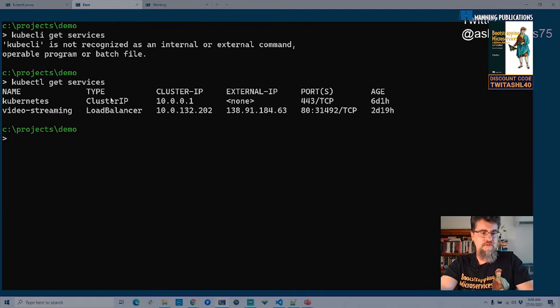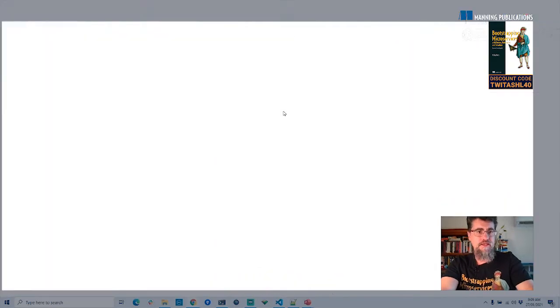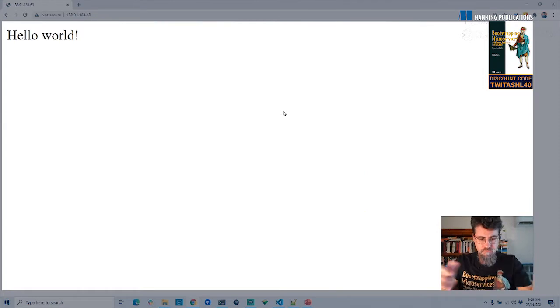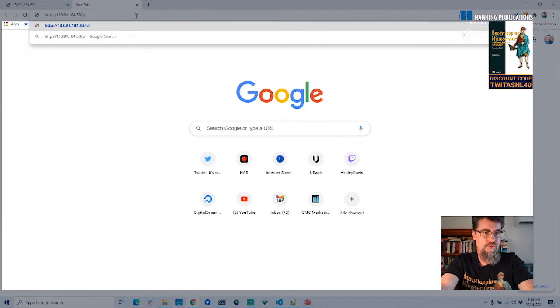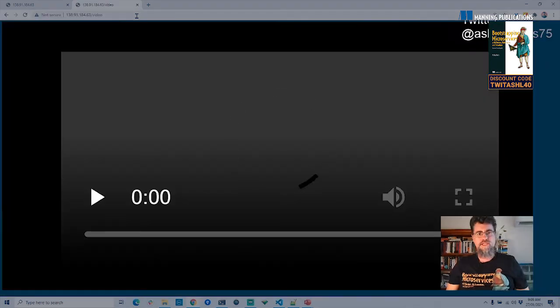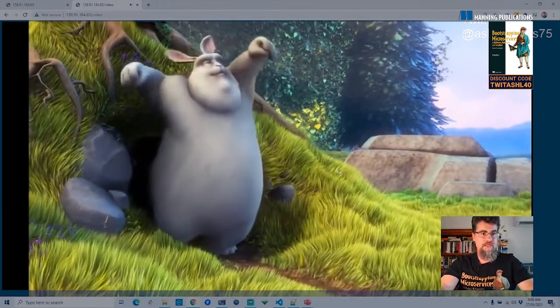Okay, so this just shows me the services I've got running. You can see my video streaming pod that I've got running on Kubernetes. That's a container that's been deployed from my private container registry. I've got it set up so that it is on this external IP, so I can copy that, open up a new browser tab, and paste that. And you can see, pretty simple, it displays hello world. Nothing too exciting there. This is actually a simple sample of a video streaming application though. So there is another route there, video, so we can look at that and watch a video being played.